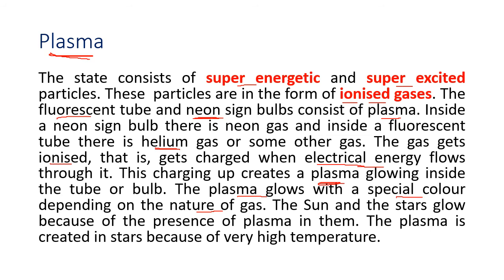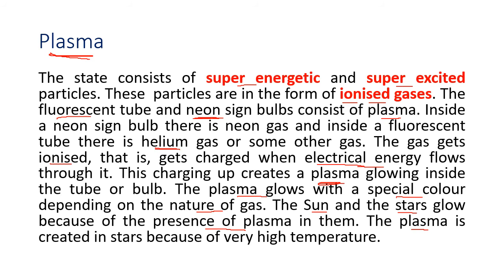So even our sun and all the stars in the universe glow because of the presence of plasma. Okay? And this plasma is super hot, so it is almost white, but you see different colors also depending on the stars and the distance from the earth. So how is the plasma created in stars?